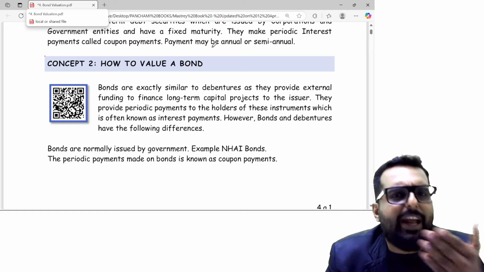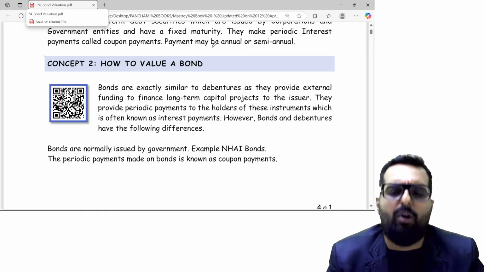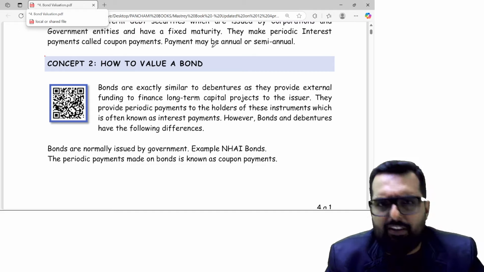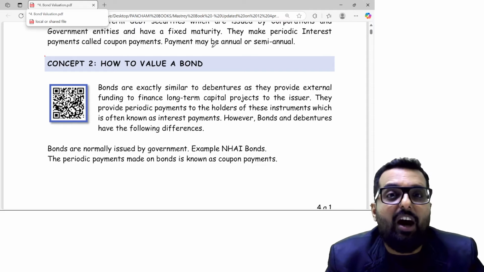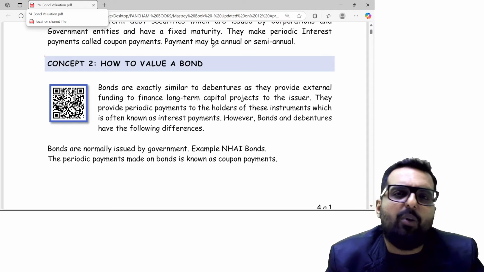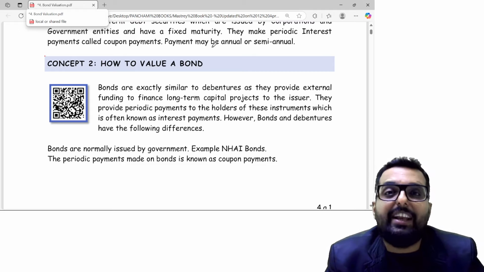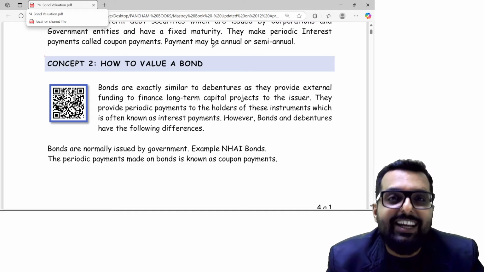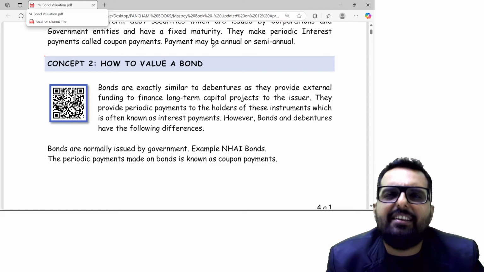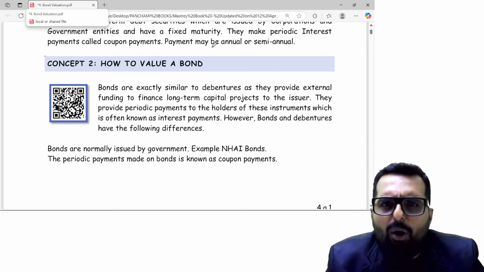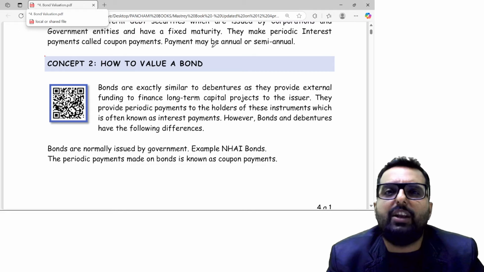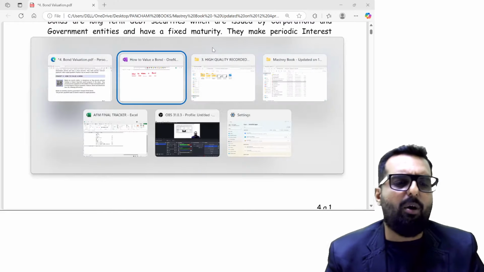Even before I go ahead to explain to you how to value a bond, let me ask you a very simple question. You would have already studied the basics. In the basics, I taught you one thing, how to value any asset. Tell me, friends, how do you value any asset? Value of any asset is nothing but it is the present value of future cash flows that the asset can actually generate. Friends, exactly in the same manner, value of a bond is also nothing but it is the present value of future cash flow that the bond can generate.